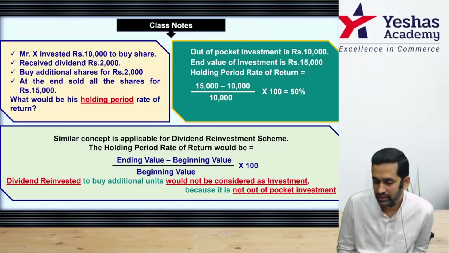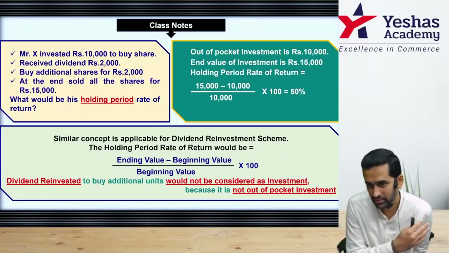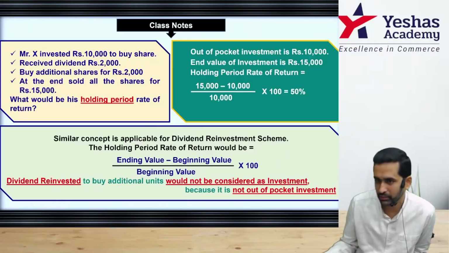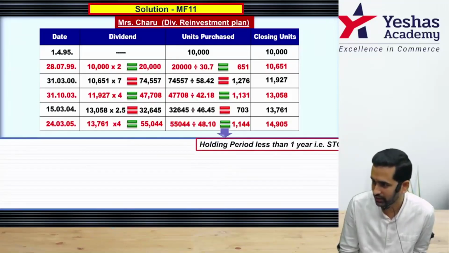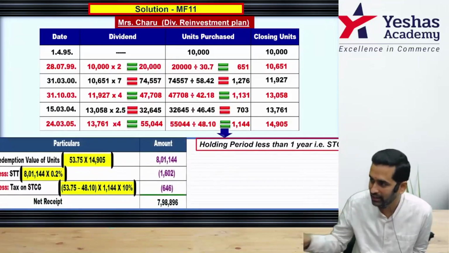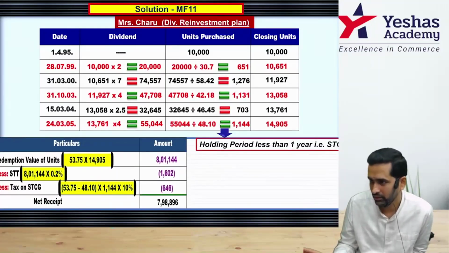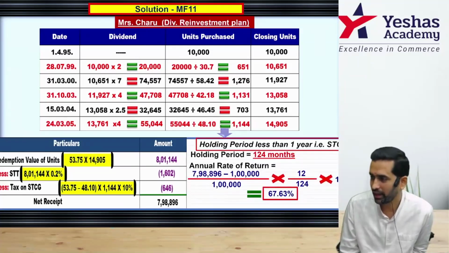Now his investment is only 10,000. In between, the dividend came and the dividend is reinvested. This is for share. Now apply similar concept here. How much was your out of pocket investment? That was only 1 lakh. The dividend which was attributable, I told you 2-3 times, they will calculate but they will never pay. Therefore, when you consider cost of acquisition, it will still be 1 lakh rupee only.